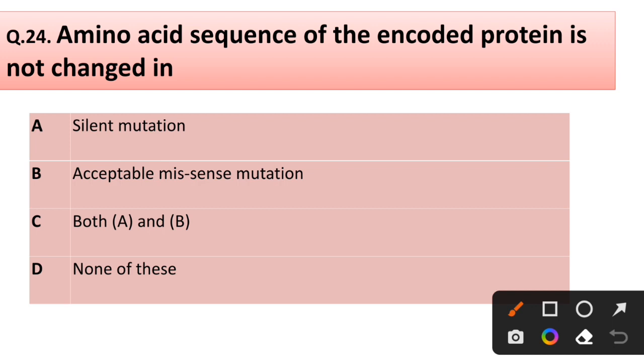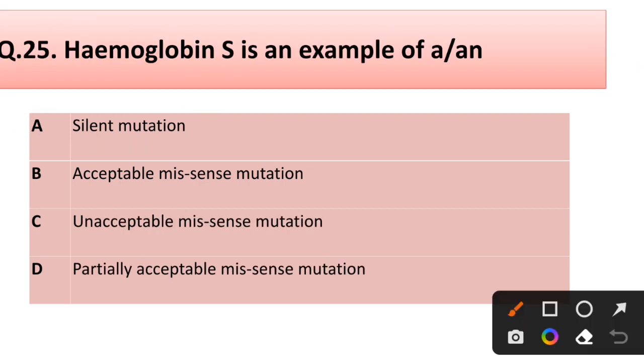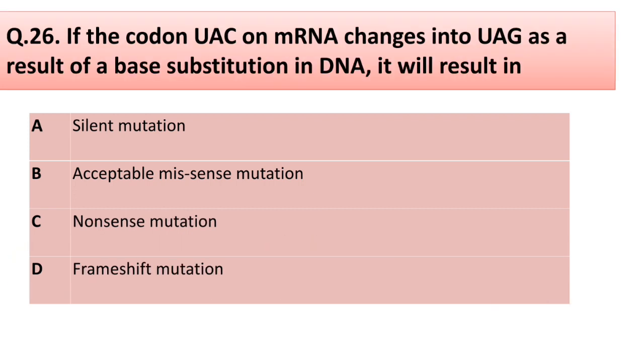Correct answer is option A, silent mutation. Question 25. Hemoglobin S is an example of silent mutation, acceptable missense mutation, unacceptable missense mutation, partially acceptable missense mutation. Correct answer is option D, partially acceptable missense mutation.